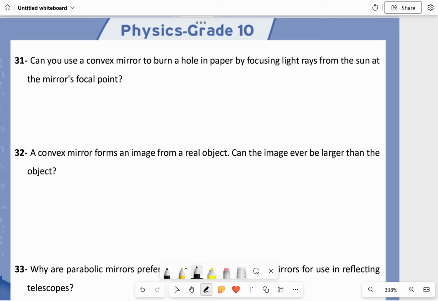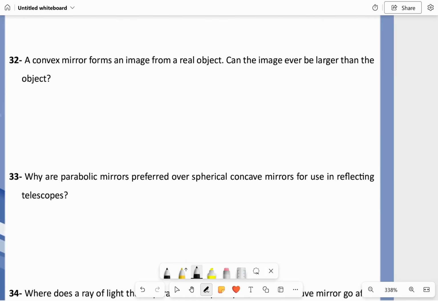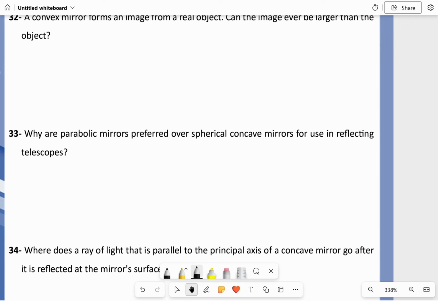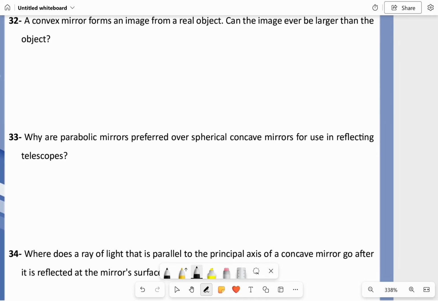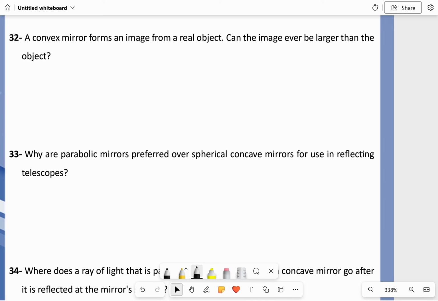A convex mirror forms an image from a real object. Can the image ever be larger than the object? No, because light rays are spreading out and it is impossible for the image to be larger than the object.